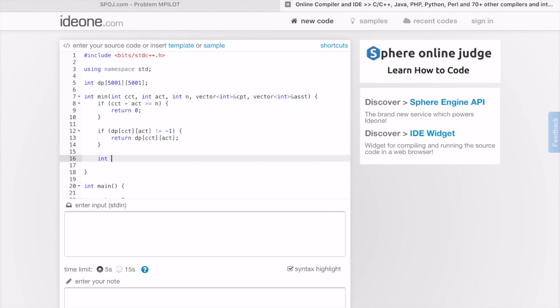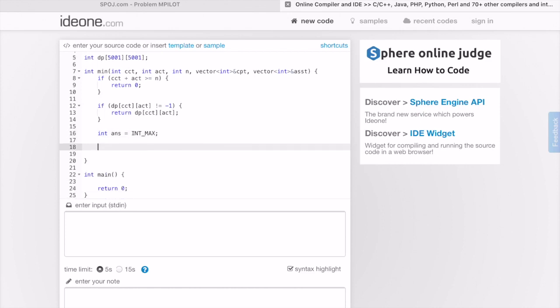Finally, let's keep a variable ans equal to INT_MAX, and if the count of captains is smaller than n by 2, which means we still have more captains left to be chosen, right? And the count of captains is smaller than the count of assistants that we have chosen.